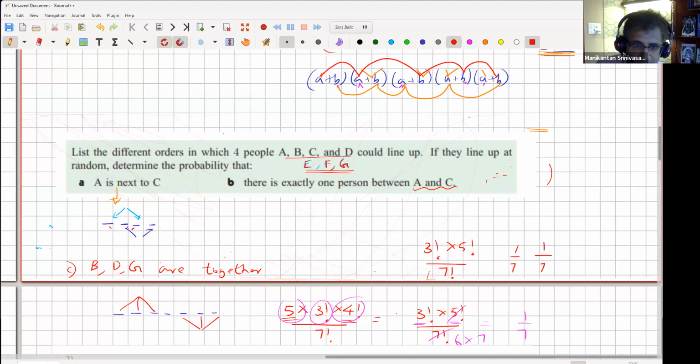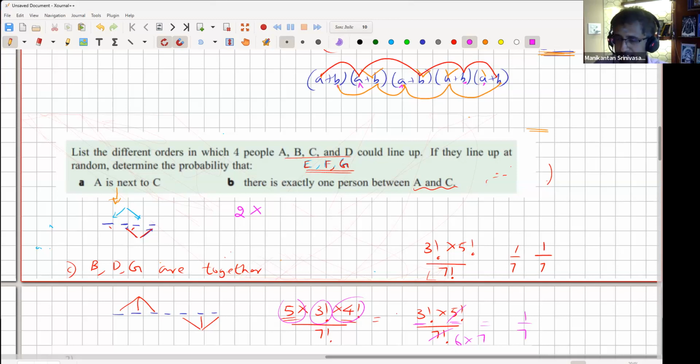Yeah, Sharma? Okay, for one person to sit in between, there are 2 ways, that they can be in 1-3 or 2-4 position. So that's the 2. Having chosen these are our 2 spots, they can decide who will be 1 and who will be 3, or who will be 2 and who will be 4.